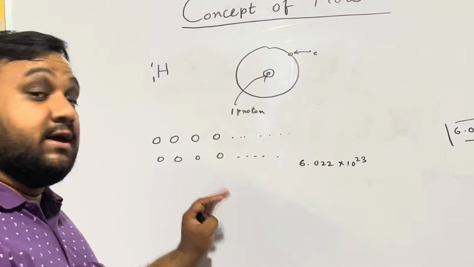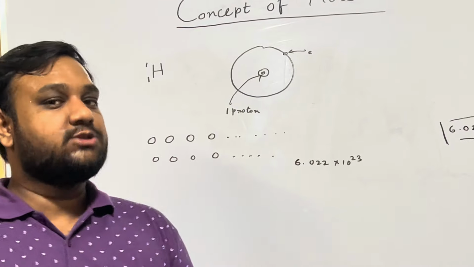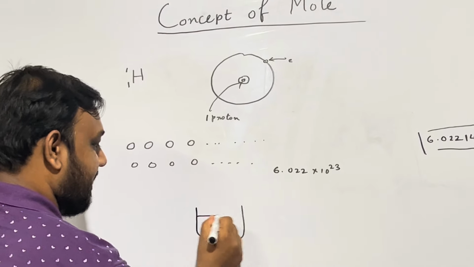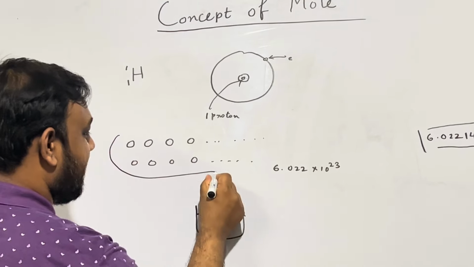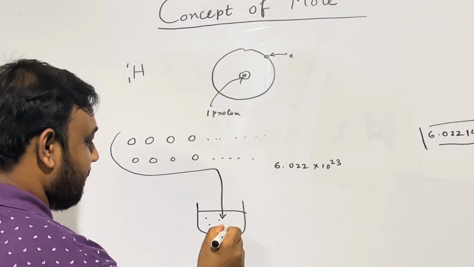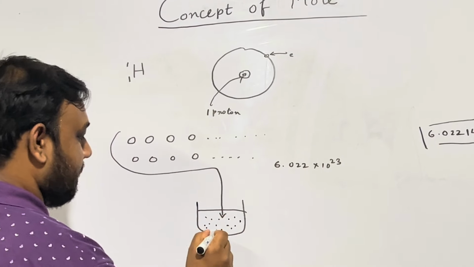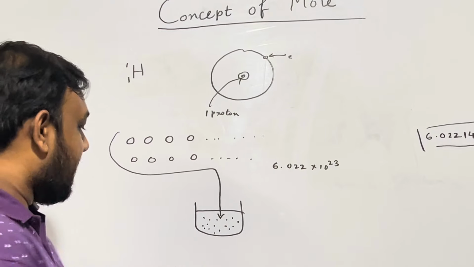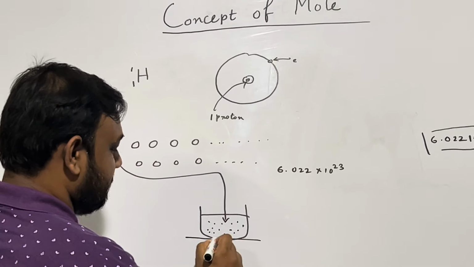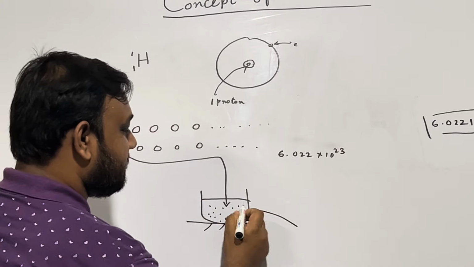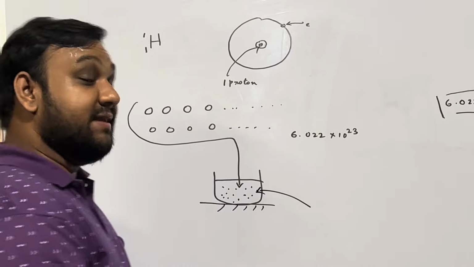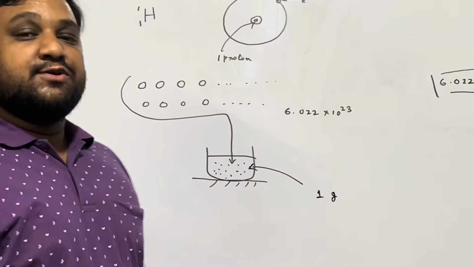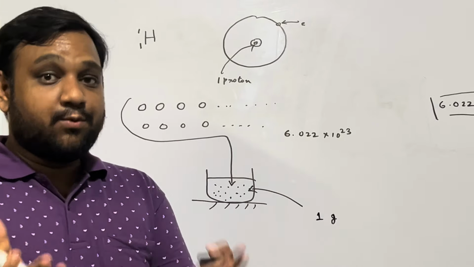So now, if we want to measure it, how much weight it is? Let's take a beaker and put all the hydrogen atoms inside it. So if we want to measure the weight of this hydrogen atom, the weight, you will be surprised, it will give nothing but 1 gram. So you can measure 1 gram, 1 gram is a weight.